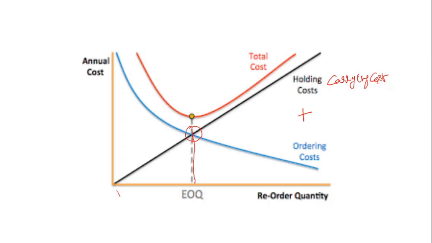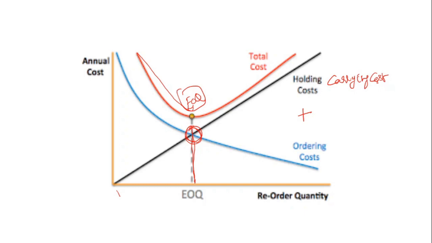Where the EOQ is finalized, there the ordering cost and holding cost, both the costs, are going to be equal to one another. And the total cost curve is going to be least at the point of EOQ. The total cost is least, and ordering cost and carrying cost are both the same at the point of EOQ.